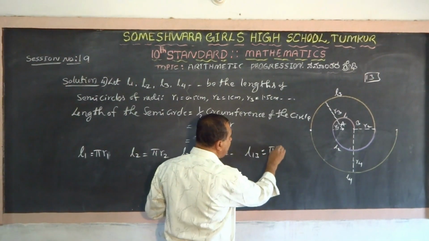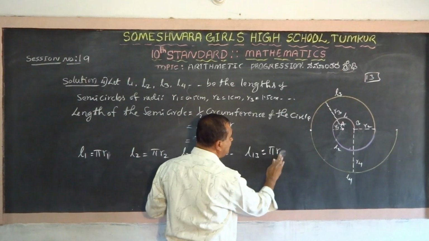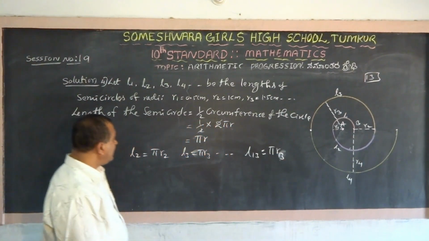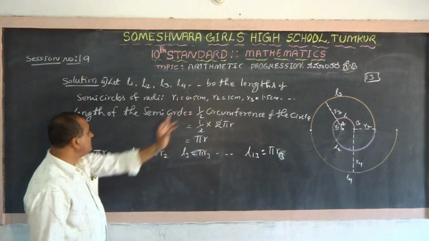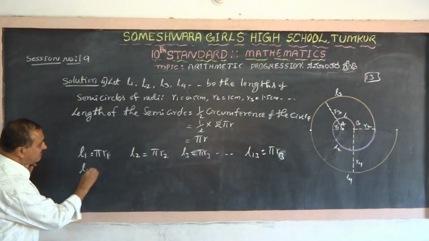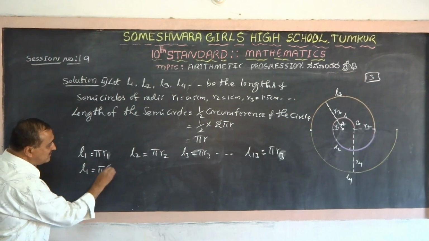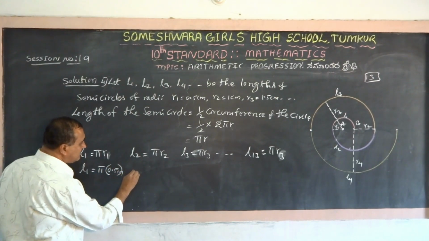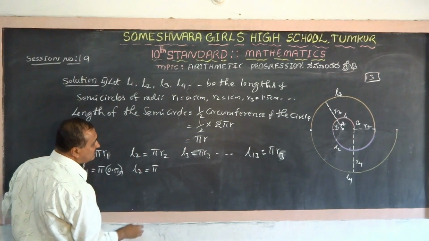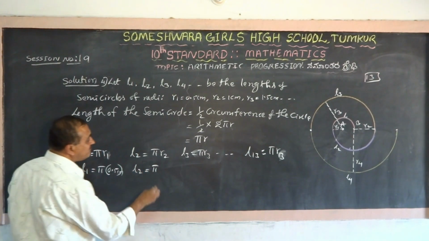It is pi into R13. What is the value of R1? R1 is 0.5. Therefore L1 is pi into 0.5 centimeter.